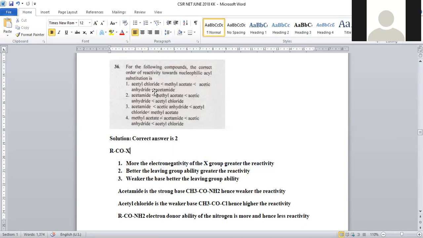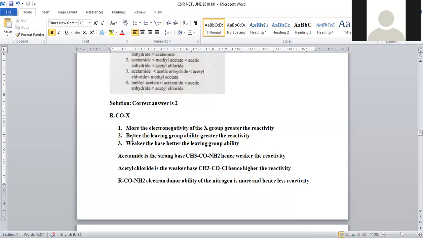So when we see all, high electronegativity is given for chlorine. And the second will be a better leaving group. So the greater the ability to depart, the greater will be the reactivity. Then only will there be greater electropositivity on this carbonyl center. So the departing nature of this X atom should be more. And next is about a weaker base. So this electron releasing ability should be less. Instead, electron seeking tendency should be more.